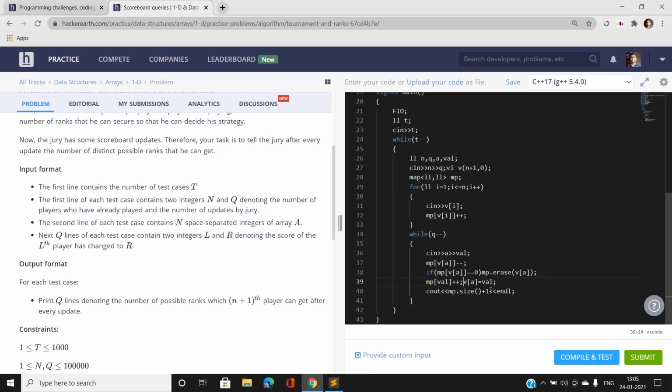Our answer will be one more, for the case where the n plus 1th player scores more than the maximum among all the scores currently present, plus all the scores he can occupy among the already present ones. So the answer will be map dot size plus 1.